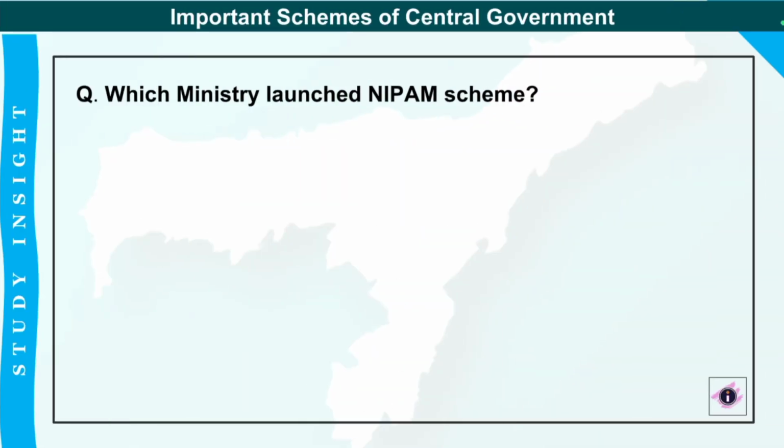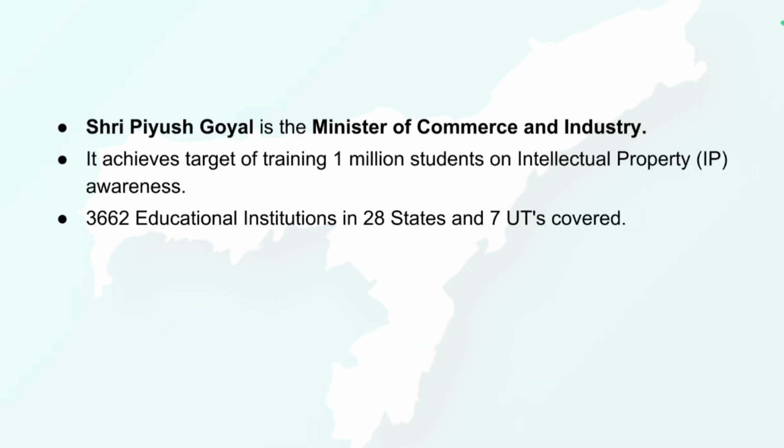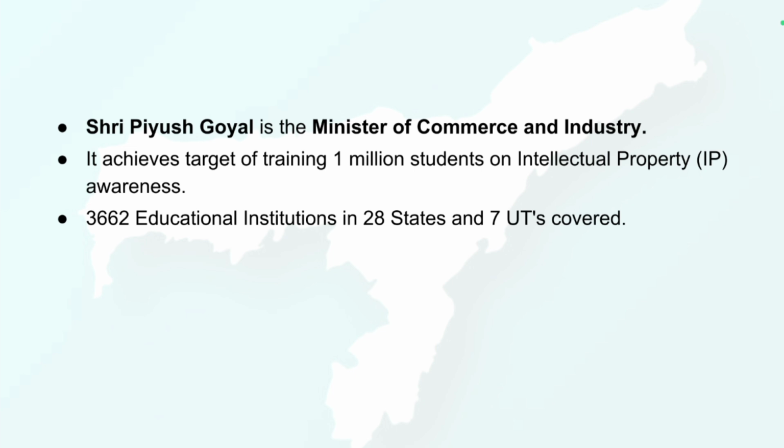Next is which ministry launched NIPAM scheme? So it is Ministry of Commerce and Industry, and this was launched on 8th December 2021. So Shri Piyush Goyal, he is the Minister of Commerce and Industry, and under this particular scheme, what happens? It achieves the target of training 1 million students on intellectual property awareness. Okay, and under this, almost 3,662 educational institutions in our 28 states and 7 union territories are still now covered.